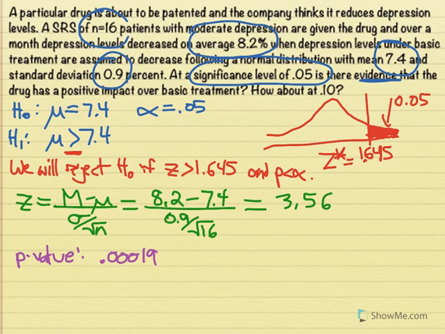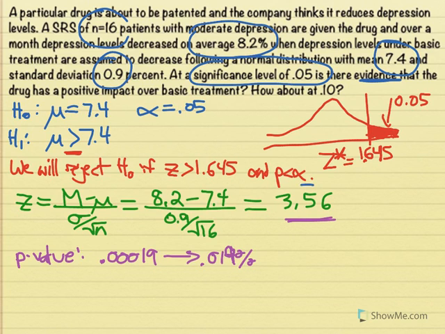So that's 0.019%. Not 1.9%, but 0.019%. So very small. And that makes sense because we know once Z gets up over 3, the proportion in the tail is pretty much negligible. So our last step is to actually make a decision and state a conclusion.